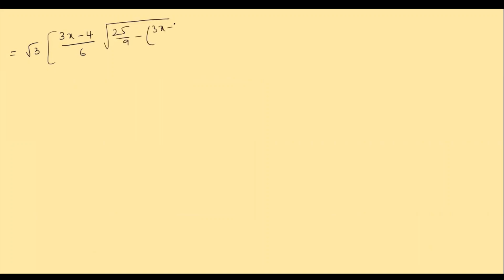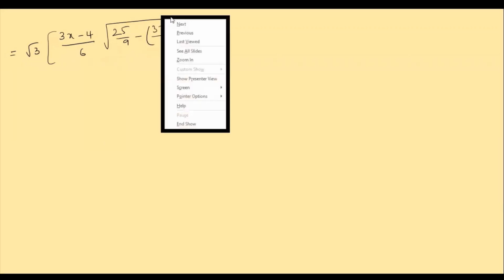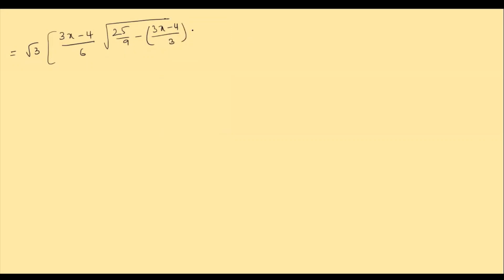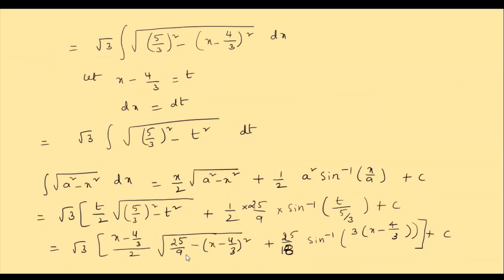3x minus 4 by, what is the denominator? 3. When you take the LCM, the 3 comes down. Whole square. Okay. So what was the previous step, children? Once again, let us see. 25 by 9 minus 3x minus 4 by 3 whole square.